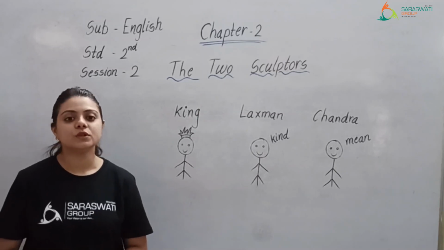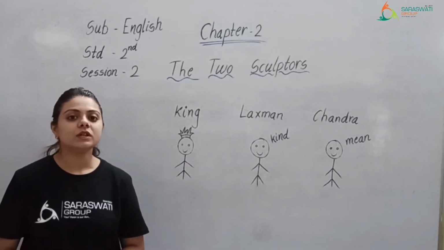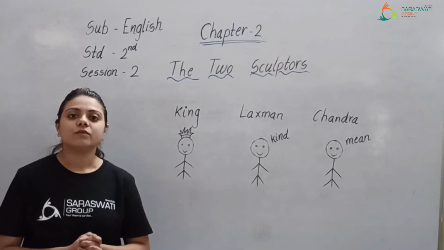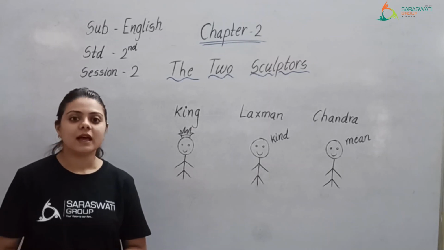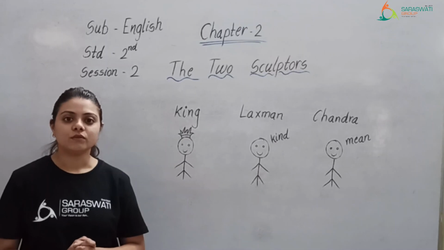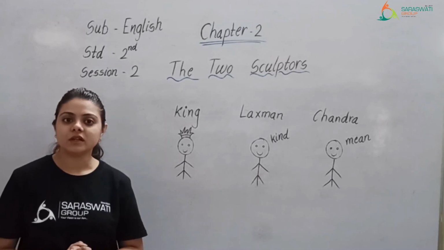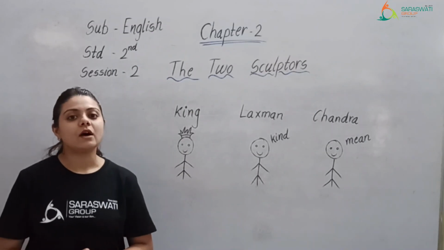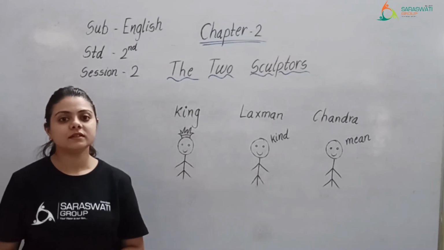I hope you all have understood the chapter very well. Please watch this video again and read the chapter thoroughly. What we learn from this chapter is how honesty comes out as the winner.